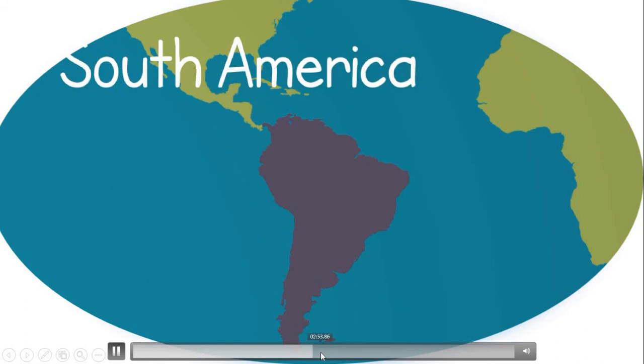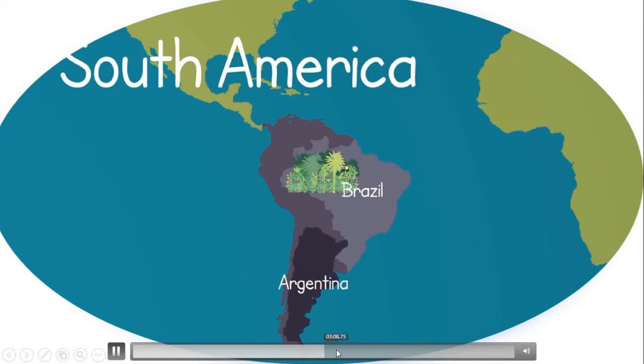South America is situated below North America and is the 4th largest continent. It is home to the famous Amazon rainforest and countries such as Brazil, Argentina, and Venezuela.